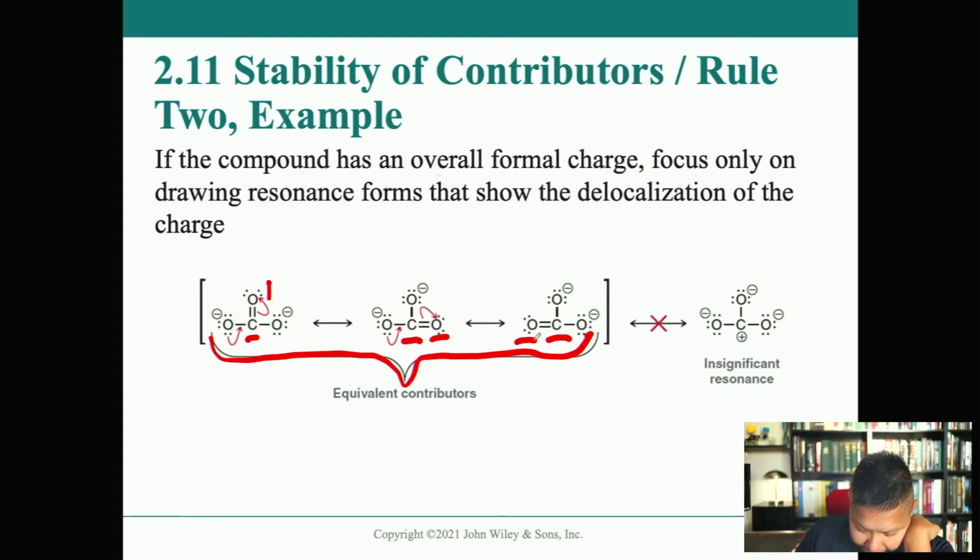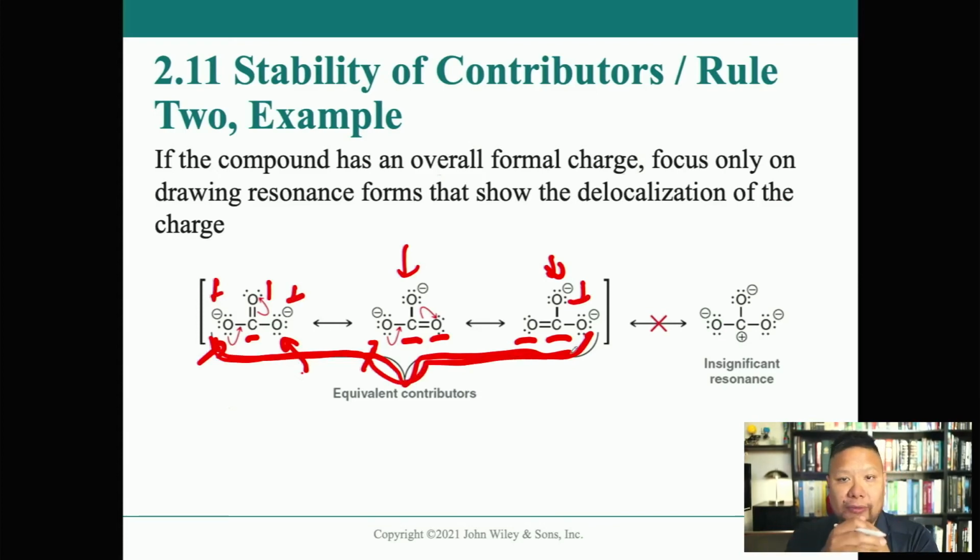And then both of these oxygens, on all of them that are single bonded, are also full octets. So every single one of these atoms is a full octet, and they all have double negative charges. So these are all going to be the same contributor. It equivalently contributes to the hybrid resonance structure.